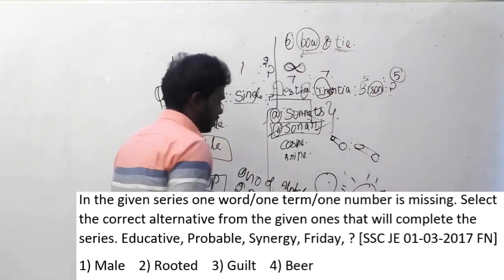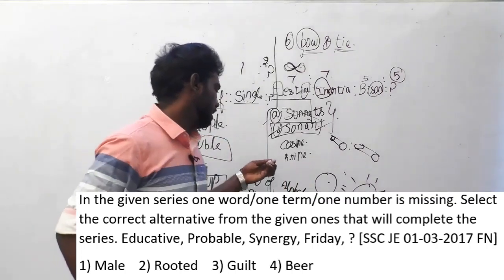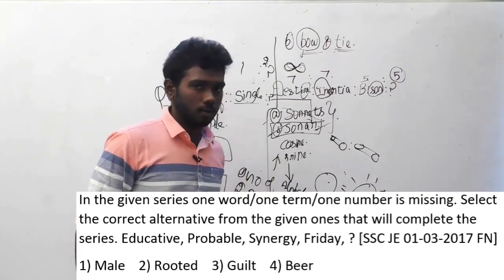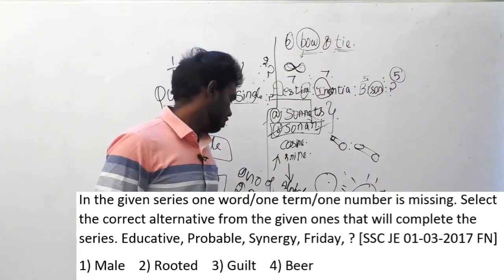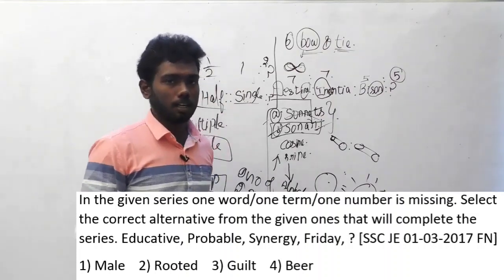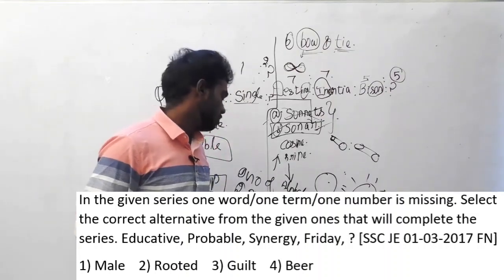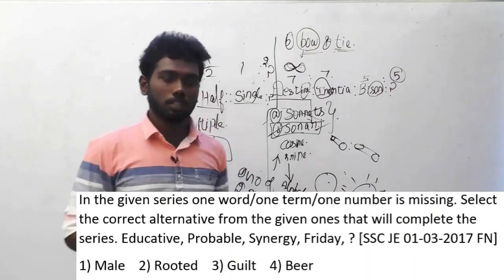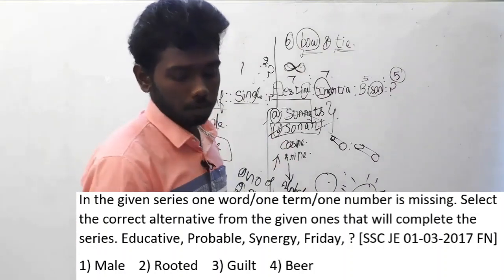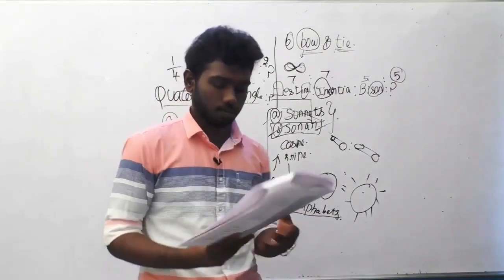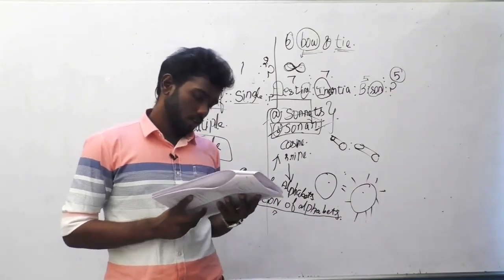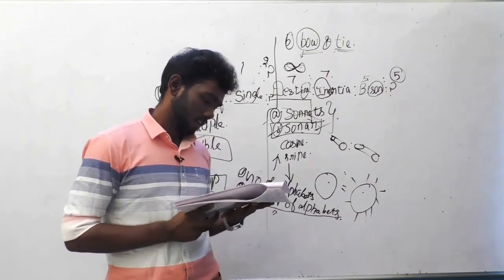The number of alphabets is either increasing or decreasing. And for the position of alphabets, the last 2 alphabets are involved, or the last 3 alphabets are involved. These are the questions repeated continuously in each and every SSE JE paper. You must be careful with these questions. We will go to the next question.